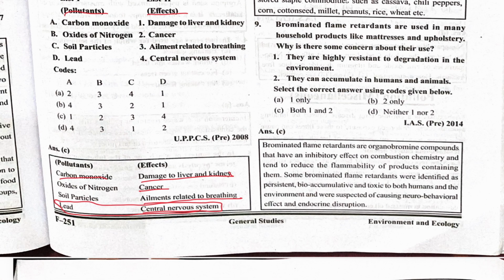Brominated flame retardants are used in many household products like mattresses and upholstery. Why is there some concern about their use? They are highly resistant to degradation in the environment, yes. They can accumulate in humans and animals, yes. So see the correct option.